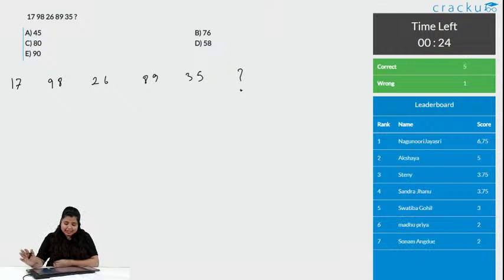This is an easy thing. See the alternative numbers. Don't see the exact number, but the alternative numbers, and you will get this correct. See, 20 seconds is remaining. I am giving you a hint: the alternative numbers.